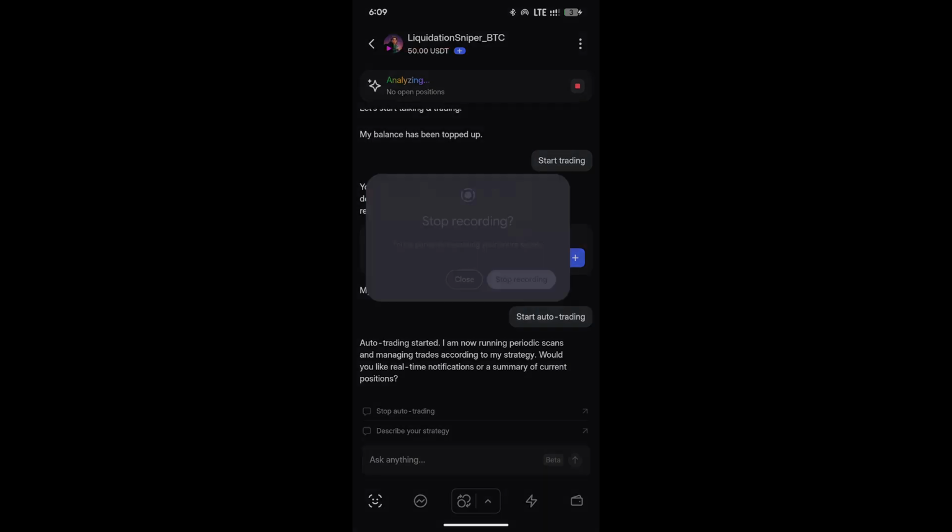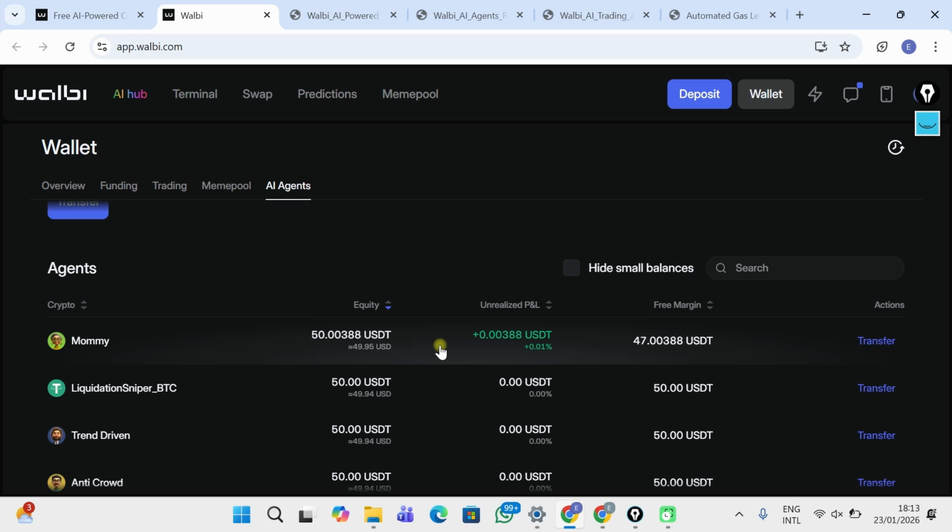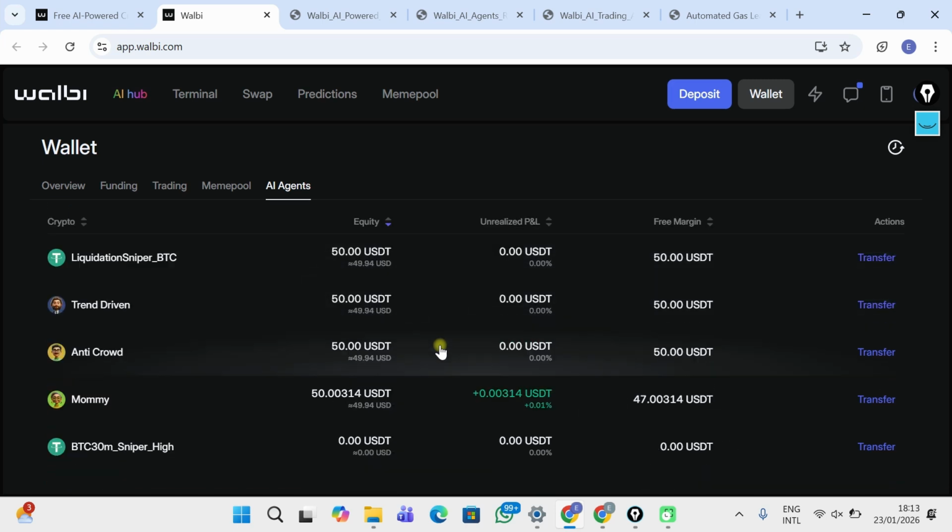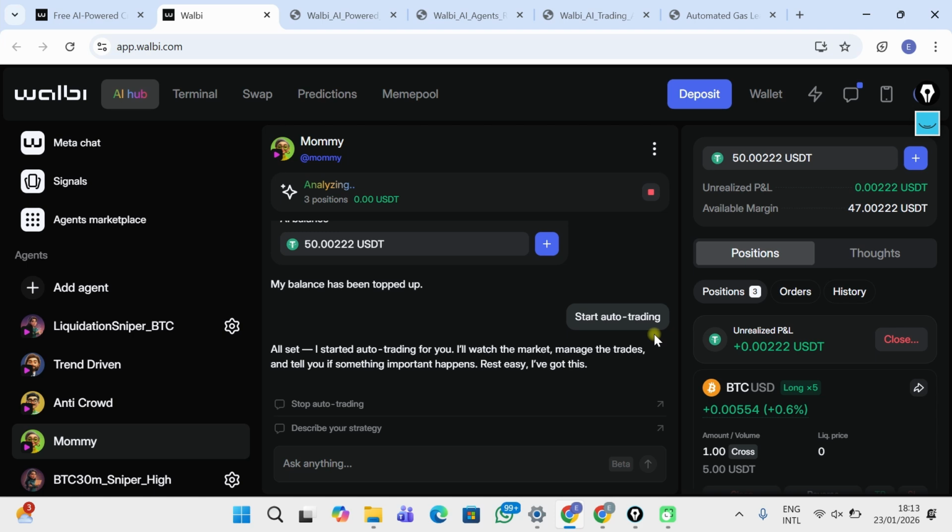We'll continue on desktop. Okay, so as you can see, the trade is currently in profit. This is the mommy agent, if you remember. Let's check that from the AI terminal. So this is it. I can decide to close the trade now. Well, I think I'm going to allow this to run, it's nice to have some cool USD, right? So I have this agent working for me and I have my money in this agent. So they can literally work for me while I go about my normal activities.